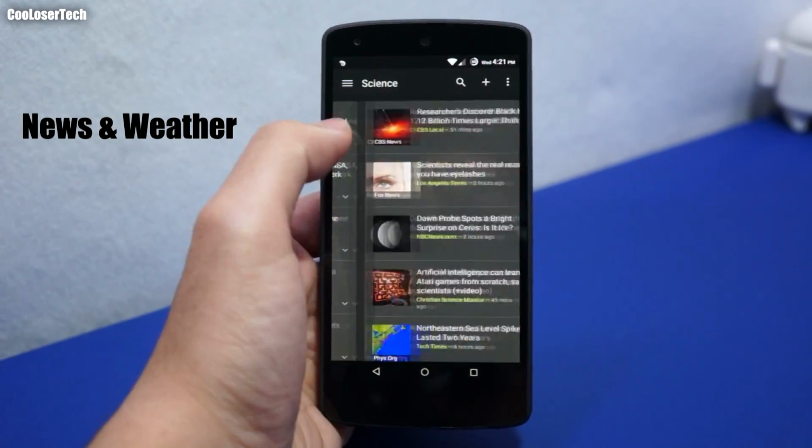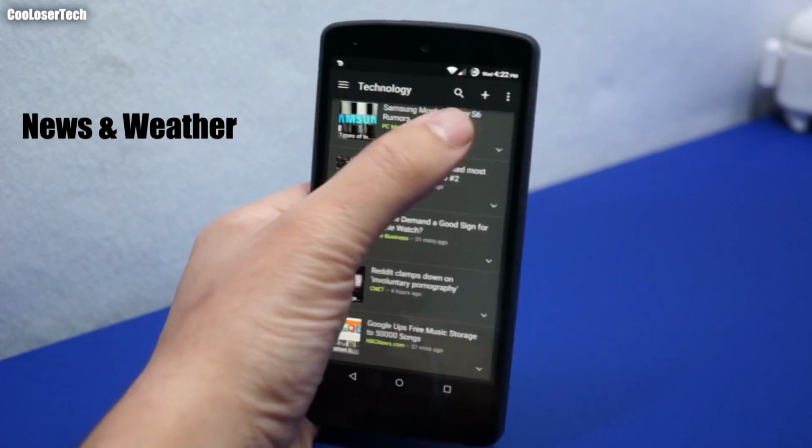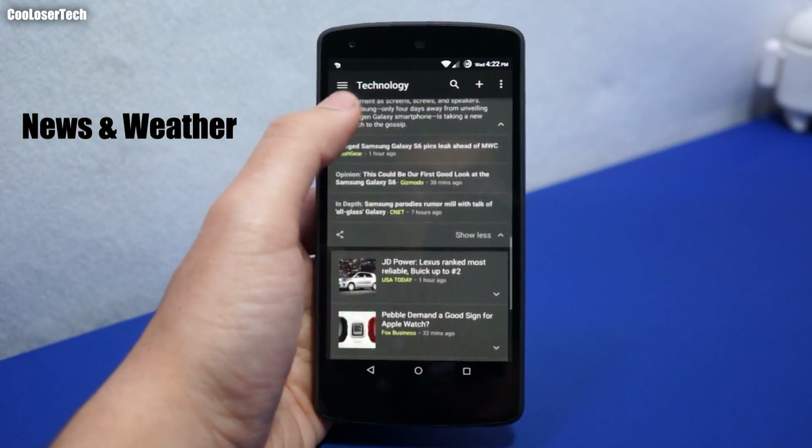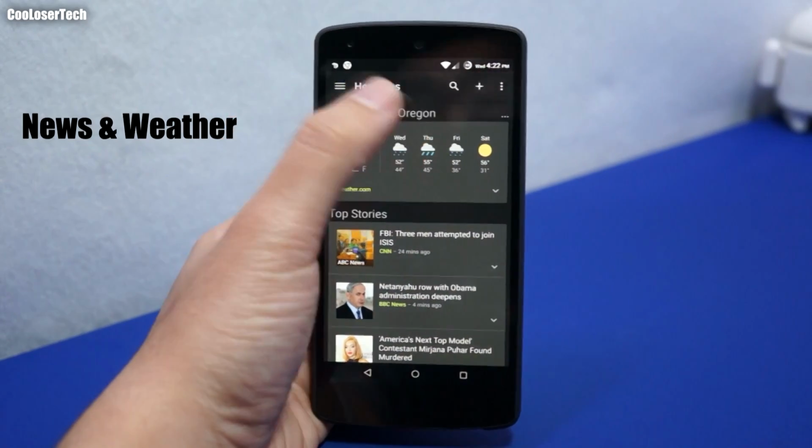I love using it. I got technology, we got the science, spotlight, add topic. Going down the list, you can tap on here and it shows you what else you can click on. It shows you your weather information there through weather.com.